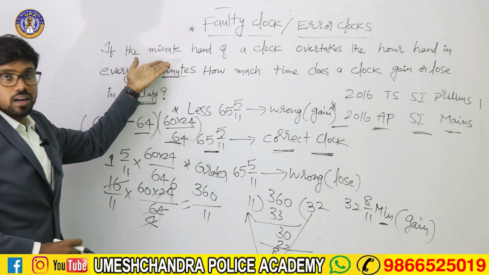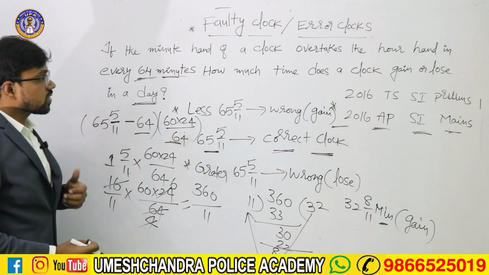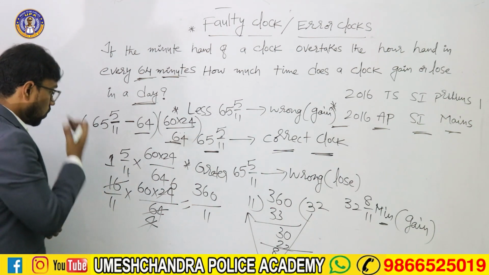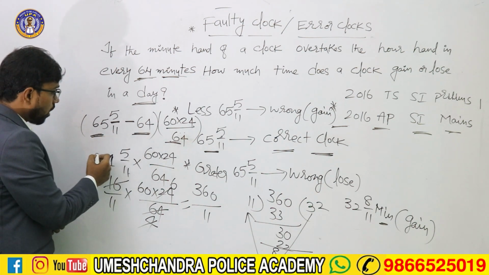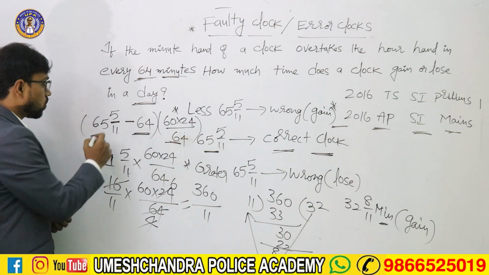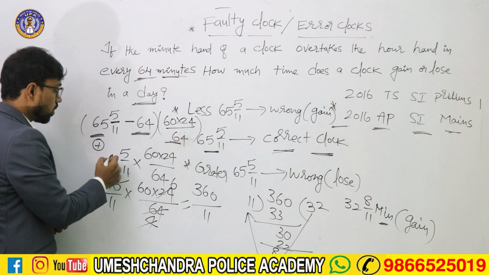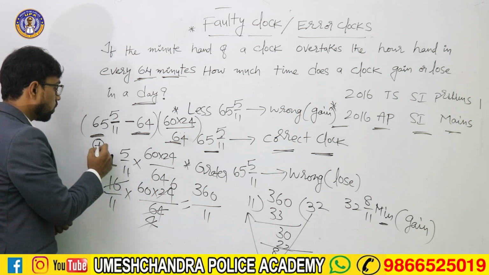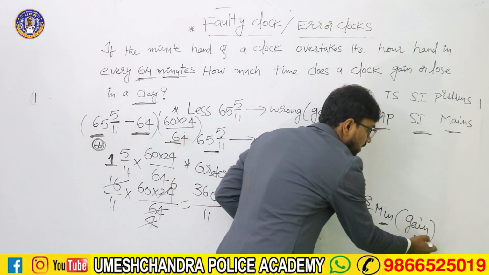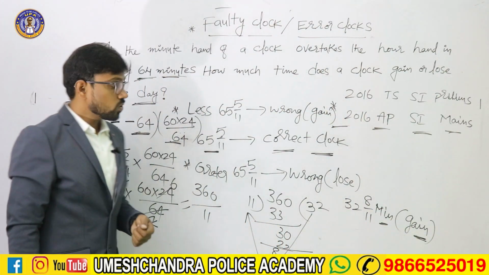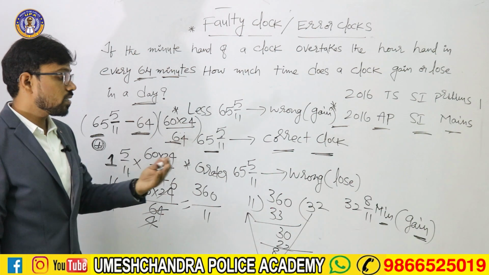So a faulty clock, whether it is a gain or loss, 65 5 by 11 and 64. What is the difference between 65 and 64? It is 1, so we have the plus value. For this reason we definitely say our answer is gaining. So 32 8 by 11 minutes is our answer.